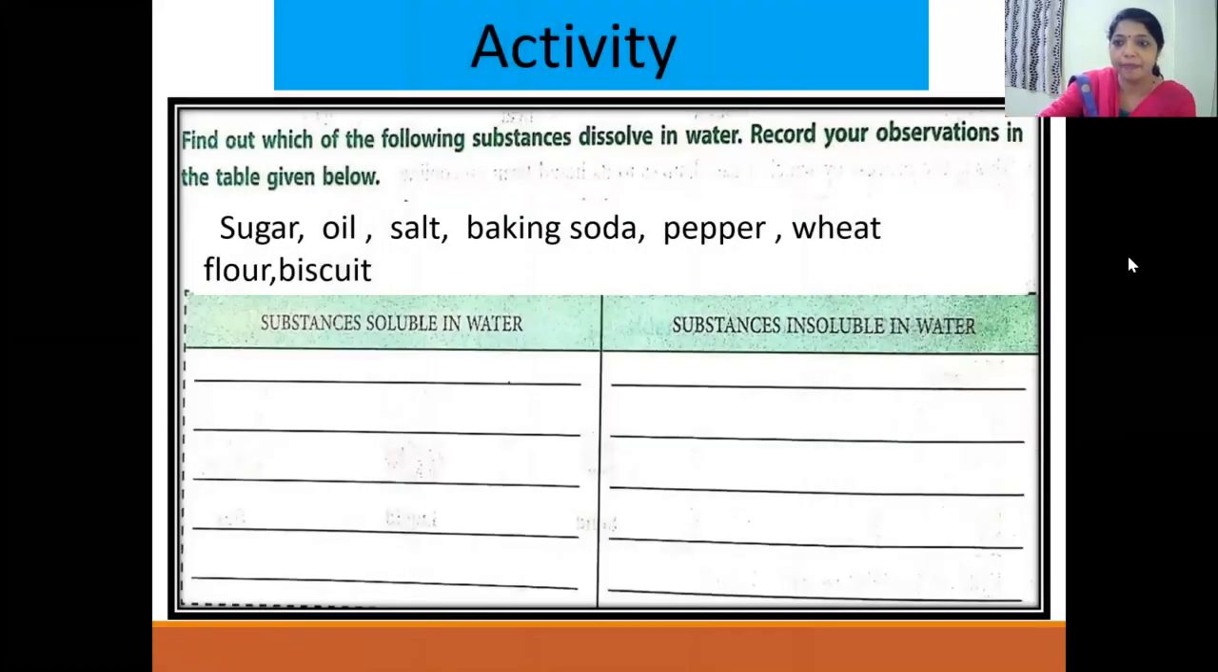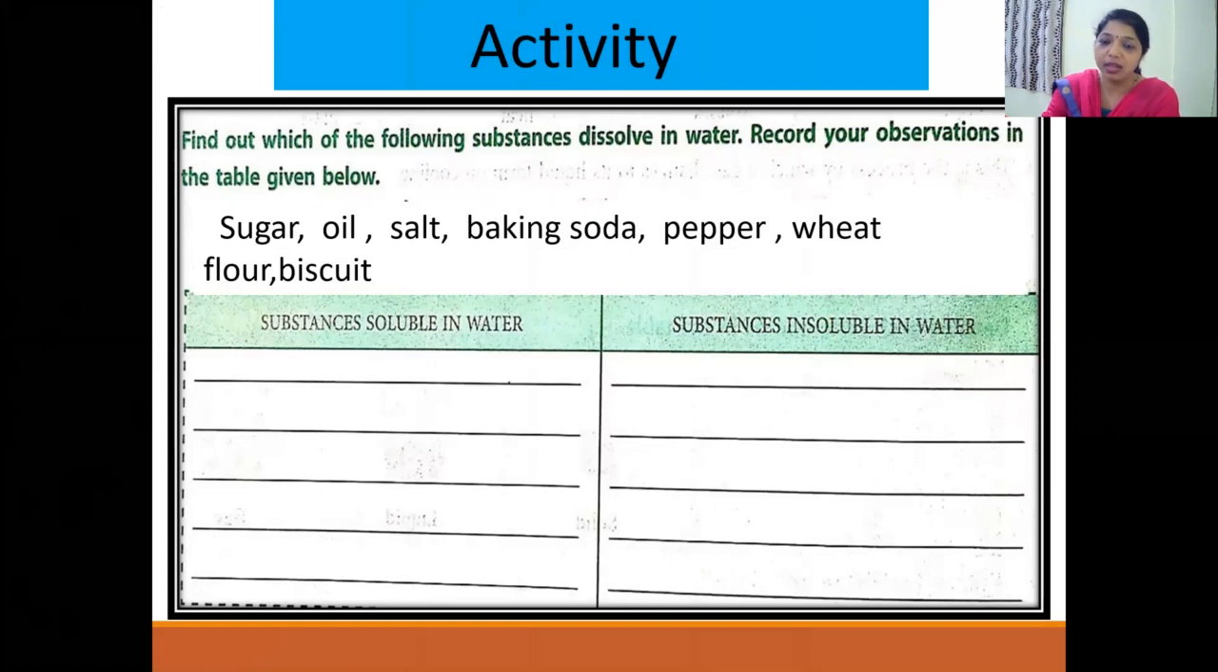Like this, I'm going to give you one activity in which you need to find out whether the following things are soluble or insoluble. This is the activity you need to do, and you have to write in the table whether the things are soluble or insoluble. Already we tried with sugar and salt is also soluble. So I have given a few examples like oil. Don't put so much oil, just 2 drops of oil. You put it in the water.